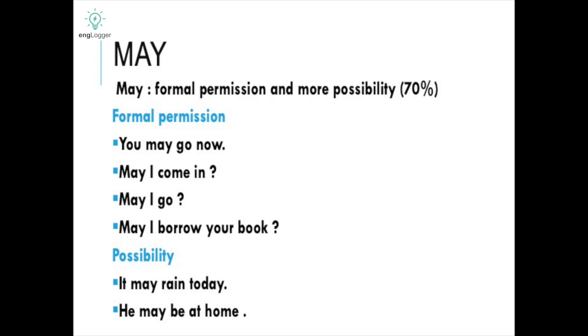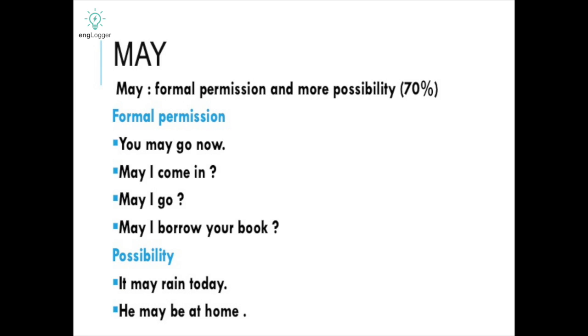So for the formal one, when we are asking permission from any authority, or when anybody is senior to you, like your teacher, like may I go, may I come in, when you are asking permission or making a request, that is formal, so we have to use may.